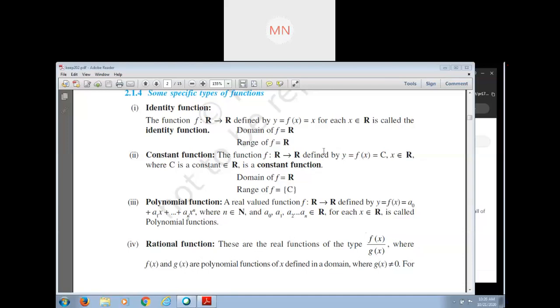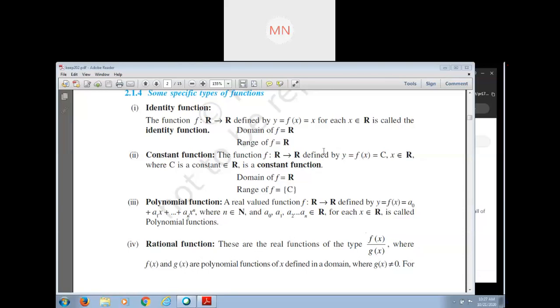Take the example. Suppose A cross B is given. It looks like (A, B), (A, C), (A, D), and suppose (B, E), (B, F), and so on. Suppose we collect some of them, say (A, B), (B, C) and (D, E).